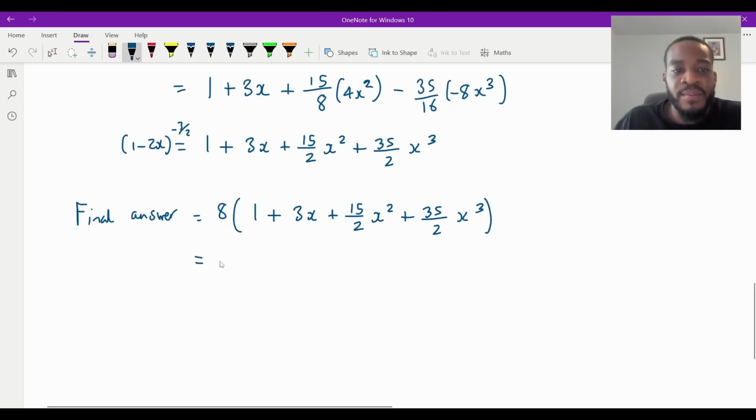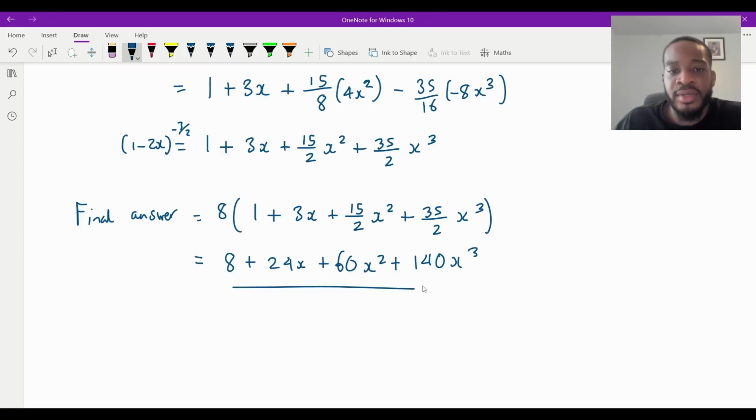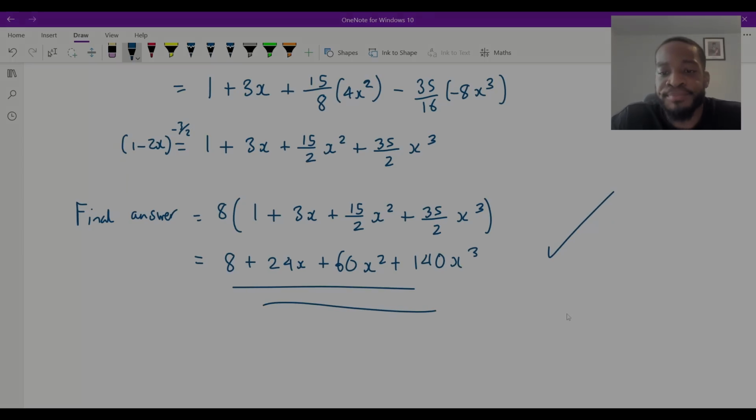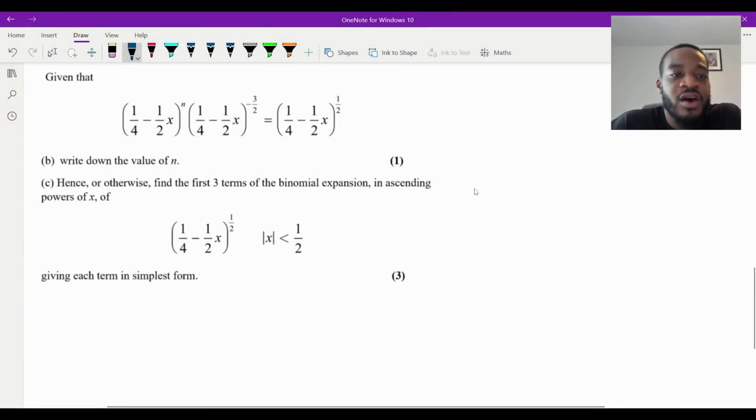That would be 8 plus 24x plus 8 over 2 is 4. 15 times 4 is 60. 60x squared. And then plus 8 over 2 is 4 again. 35 times 4 is 140. So 140x cubed. And that would be your final answer for part A. And that's it. Okay, so part B says, given that